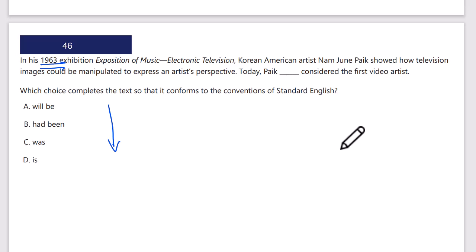American artist such and such showed how television images could be manipulated to express an artist's perspective. Today, so we jump to today. Today, Paik, so singular, present. It's not going to be was, had been. It's not in the future. Today is considered the first video artist. D is the correct answer.